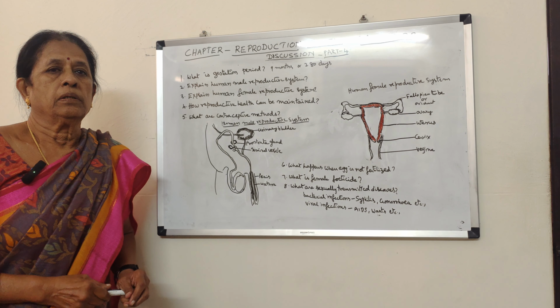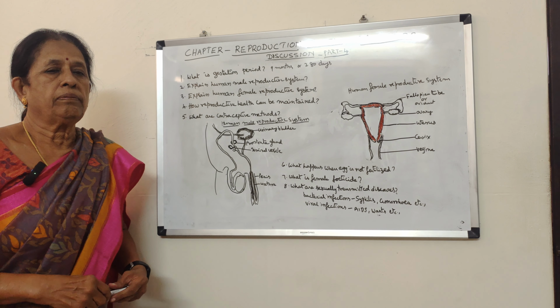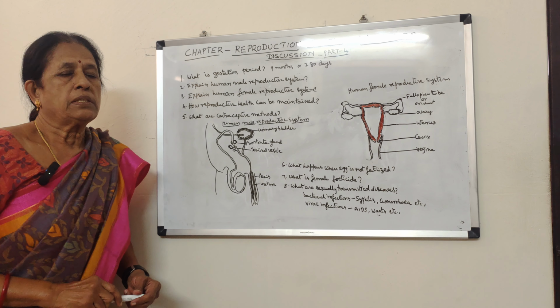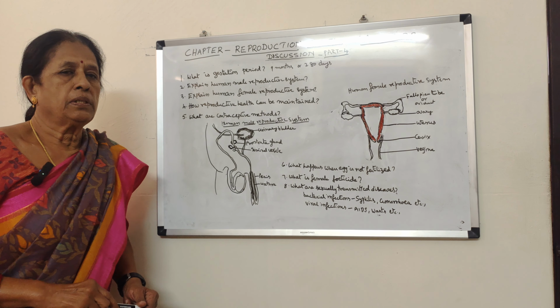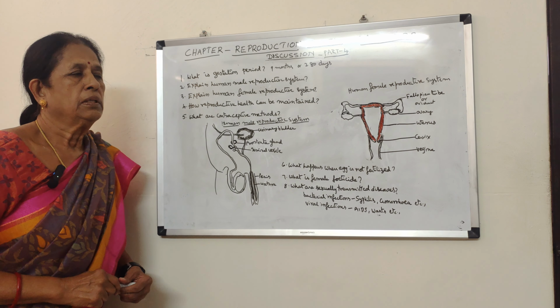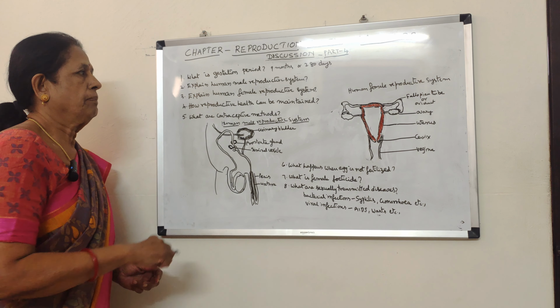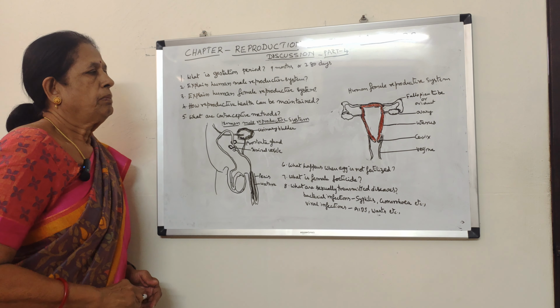So the complete growth and the development of the fetus in the uterus of the mother is called a gestation period. The gestation period varies from one animal to another animal. In human beings, it is about 9 months or 280 days. This is gestation period.